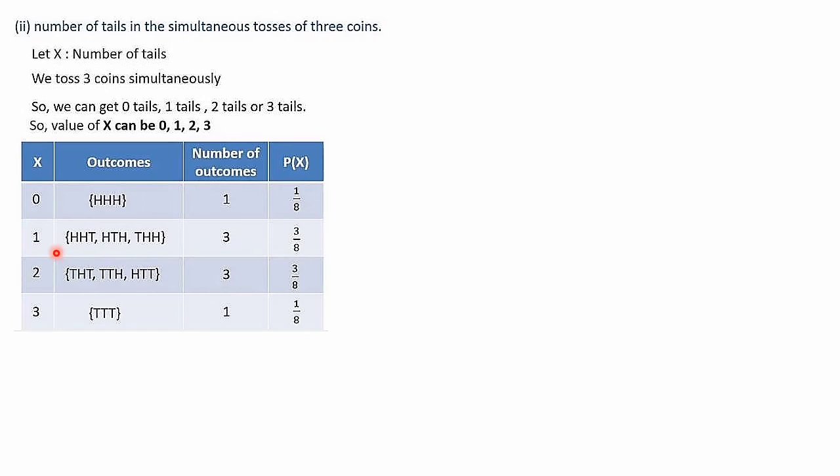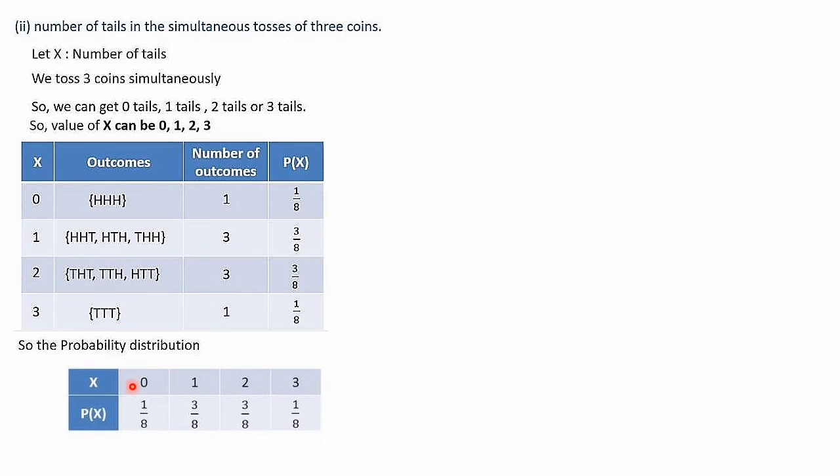So from here we can collect the required data, that is x values and the corresponding probabilities for making the probability distribution table. So x is equal to 0, 1, 2 and 3. The corresponding probabilities we have to collect and write. That is p of x is equal to 1 by 8, 3 by 8, 3 by 8 and 1 by 8. So this is the probability distribution table for question number 2.